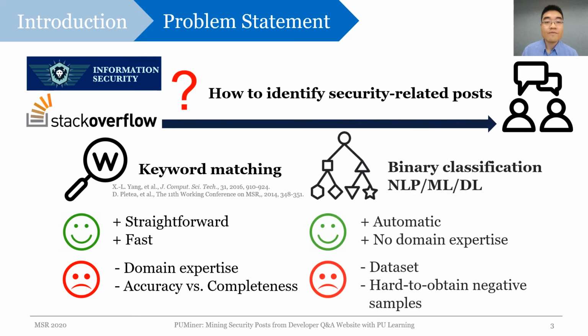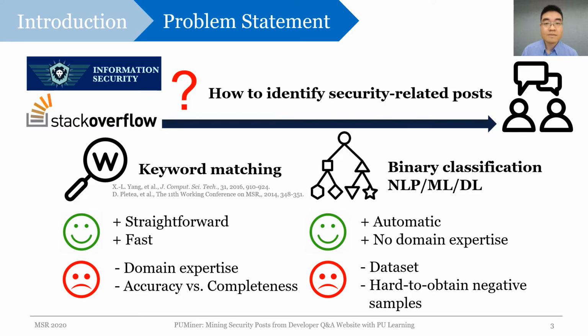Another method to overcome the difficulty of keyword matching is using NLP techniques to extract important text features automatically, and then applying machine learning or deep learning to classify whether a post is related to security or not. However, we still need a good dataset containing both security and non-security posts for a traditional binary classifier to work properly. It's also not easy to obtain negative samples in this case, since again, it depends on how well we define